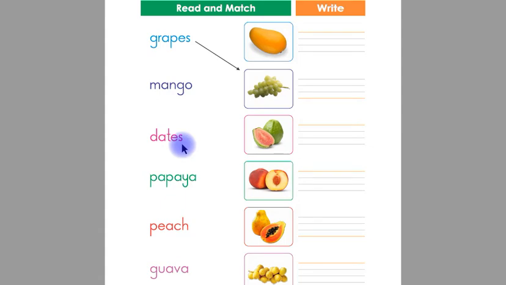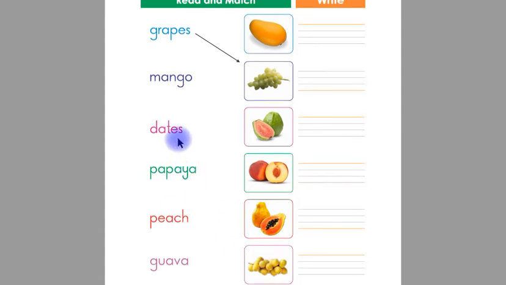This is dates and here is the picture of dates. Children, you have to match this name dates with its picture with a straight line. This is papaya and this is the picture of papaya. Children, you have to match the name papaya with its picture papaya with a straight line.